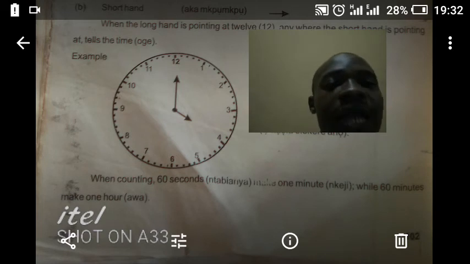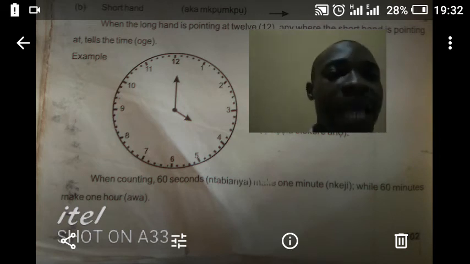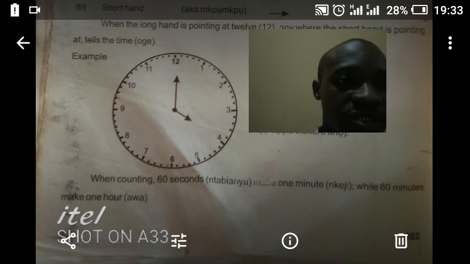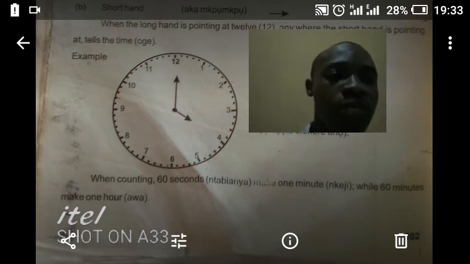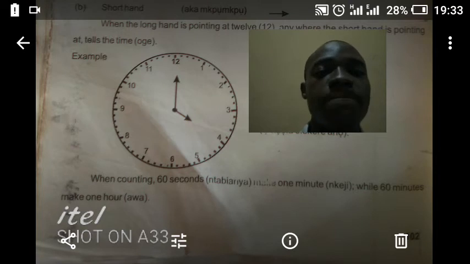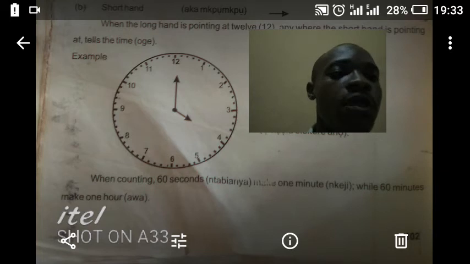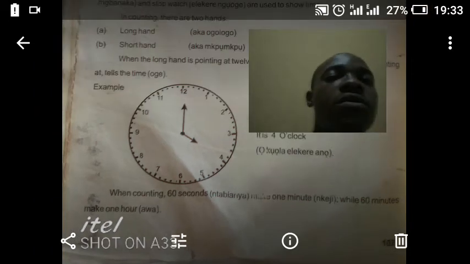Going further, we look at when counting 60 seconds. Second is called in Igbo ntabianya. Ntabianya, that is seconds. Okay? 60 seconds make 1 minute. So minute means what? Nkeji. Minute means nkeji in Igbo. While 60 minutes make 1 hour. Alright.